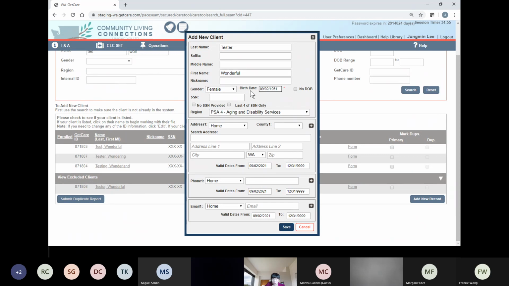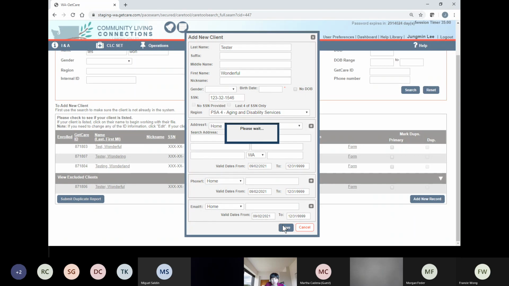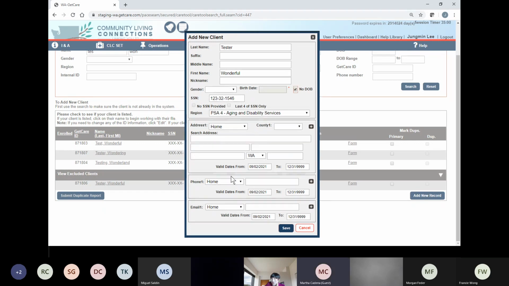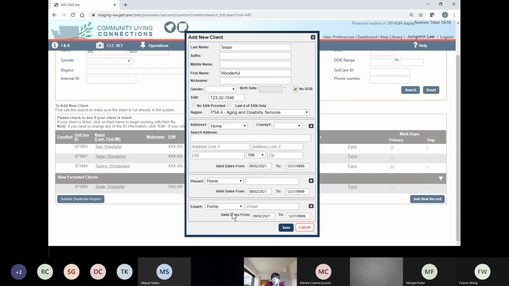Okay, but let's say you don't know the gender, or you don't know the birth date, and you know the social security number. Then I'm going to enter this client's social security number. If you try to save, the system says an error has occurred, date of birth is required, but we don't have the date of birth. What would you do? Yes, that's good. So you can click this no date of birth, and then you can create your client.